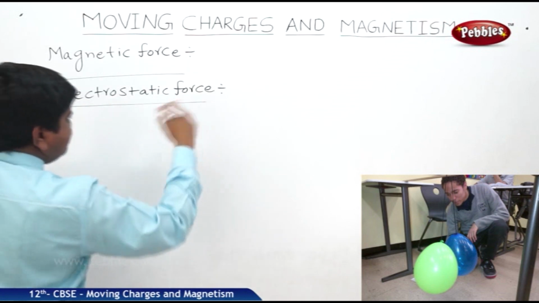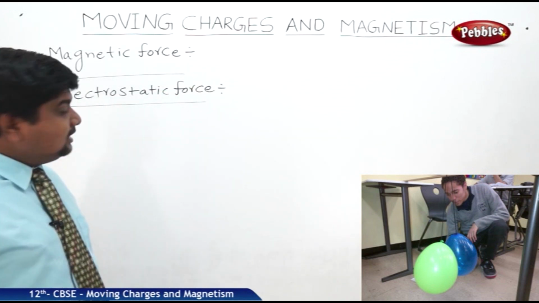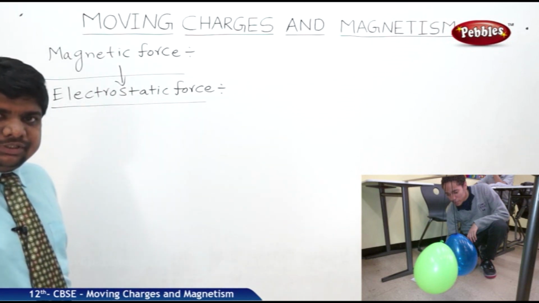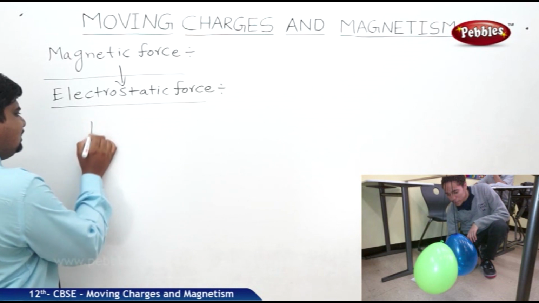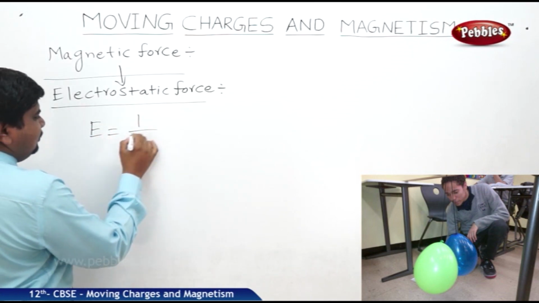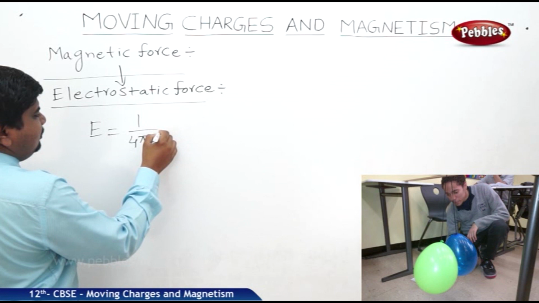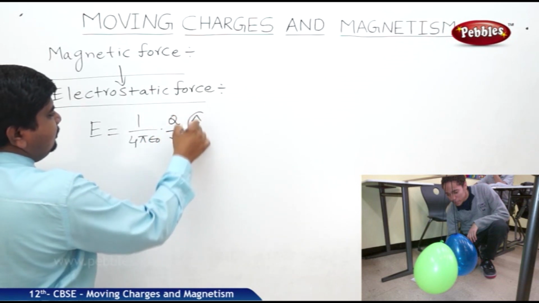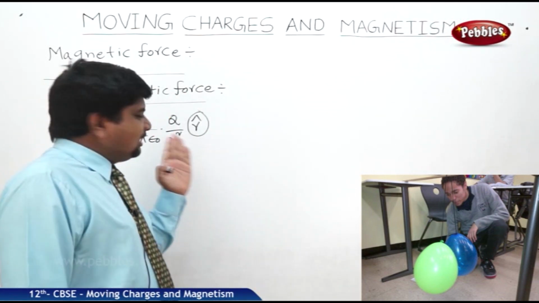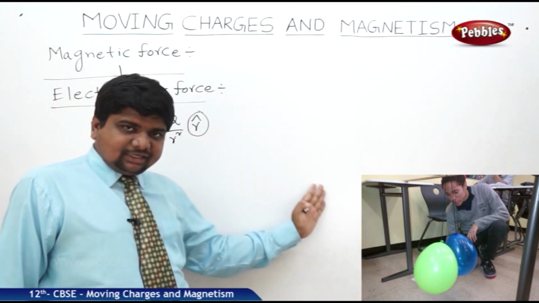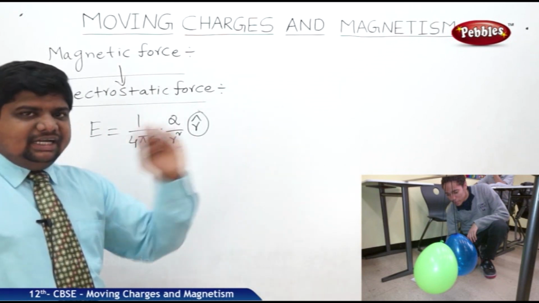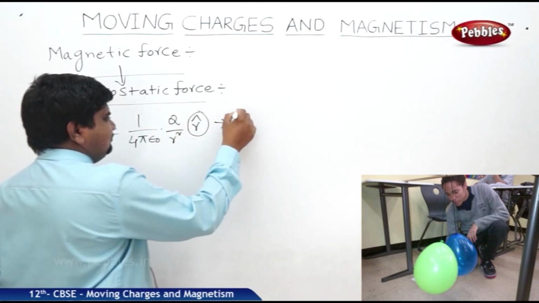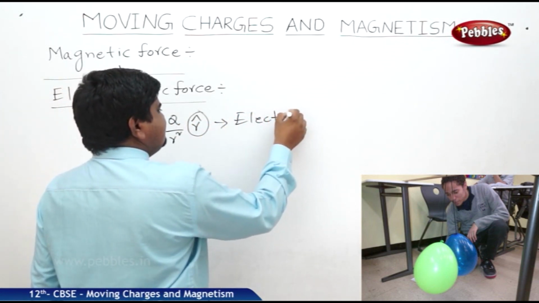This electrostatic force is the basis of all remaining forces. Means magnetic force is also dependent on electrostatic force. So in this case, we know the electric field strength is 1 by 4 pi epsilon naught into Q by R square R cap. This R cap is the unit vector along the line joining the field source to the field point. So E is the electric field strength. This is the equation for electric field intensity or strength.